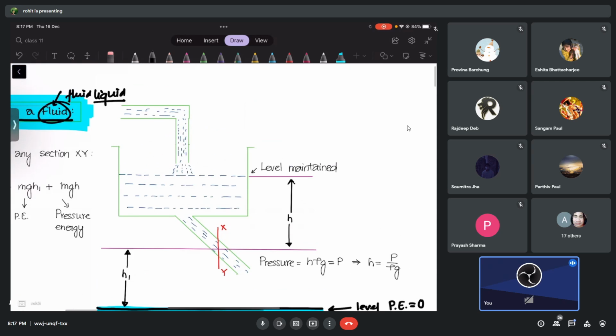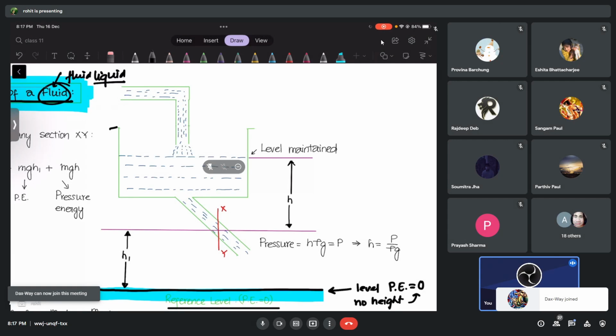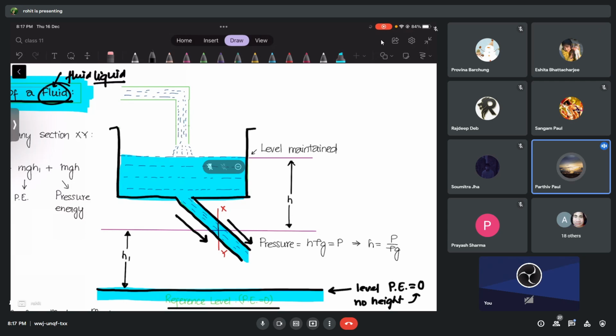Let's look at the next part of the diagram. You can see here there is a container. In this container there is a pipe going down, and I fill this container with a certain liquid. The level of the liquid is till this much. This is a liquid of a certain density, the level is maintained here. I'll show you how. And liquid is obviously falling down from here, right? Gravity will definitely make the liquid flow down. Agree, guys? Yes, sir. Just a container, and there's a pipe going down.